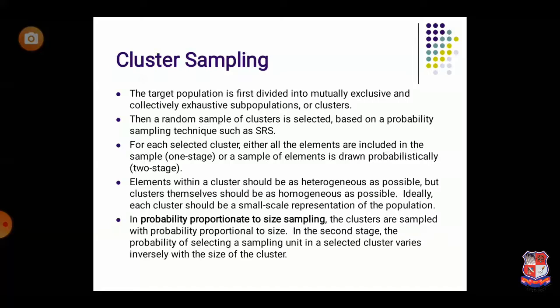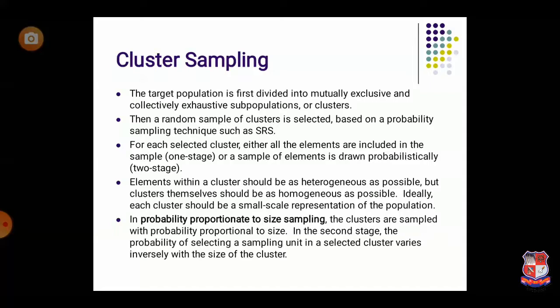Within a group, meaning the group of society A, the people are heterogeneous. But when we talk about between groups, society A and society B, the groups are homogeneous. So the property of cluster sampling is that within a group people should be heterogeneous, and between groups it should be homogeneous. Here society A and society B are more or less homogeneous, more or less similar.